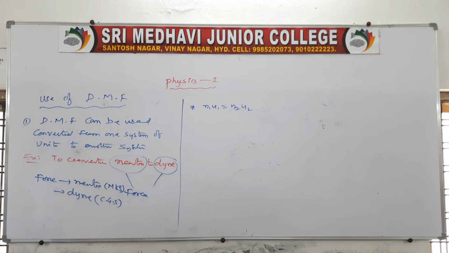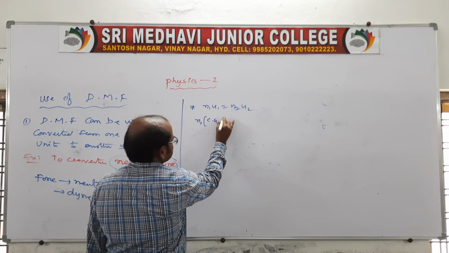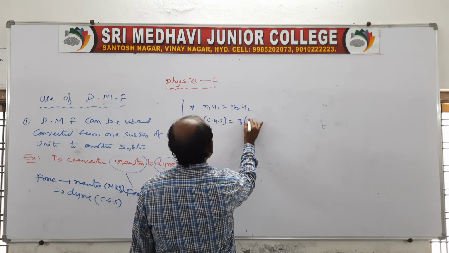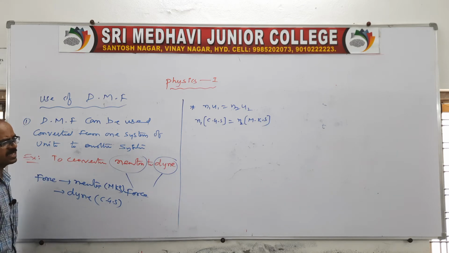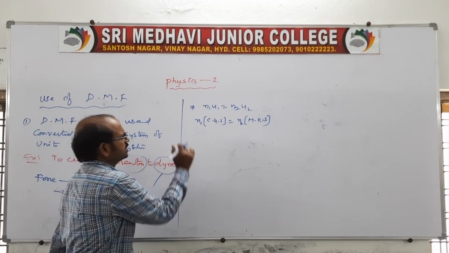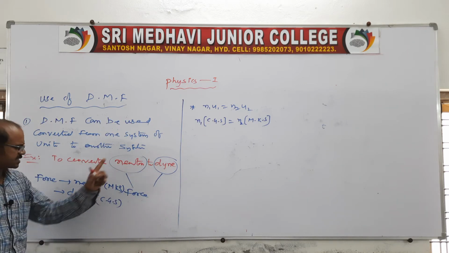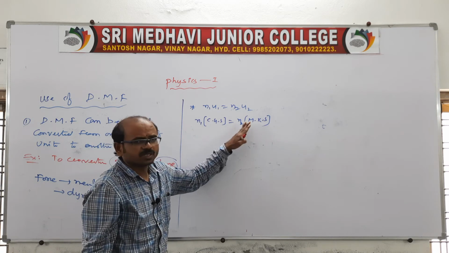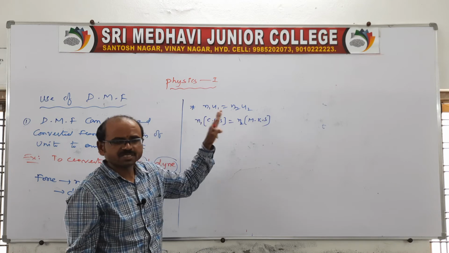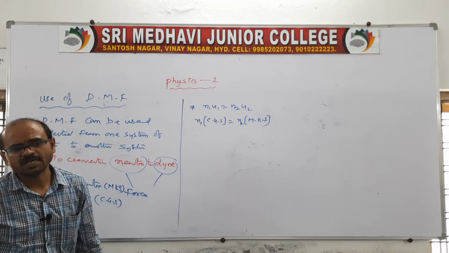So here we can take N1 with the CGS unit, and N2 with the MKS unit. CGS unit is dyne, and MKS unit is Newton. So now we have to solve for N1 or N2. After getting N1 and N2, we substitute, and then we will get the final answer.